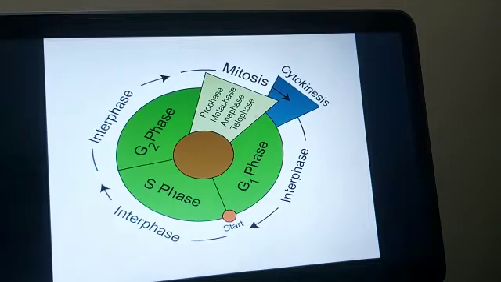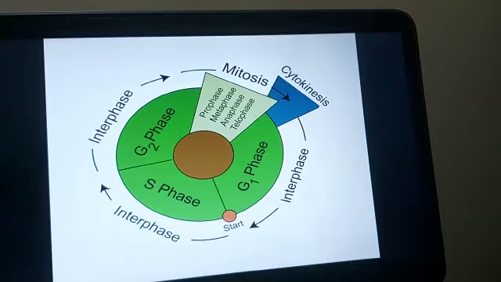So the RNA synthesis and protein synthesis, the mitochondria divide, all these kinds of divisions are taking place in the G1 phase. In the S phase, the DNA synthesis takes place, the chromosome duplication, but still the cell is a single cell structure only. So in the S phase, the chromosomes are duplicated.